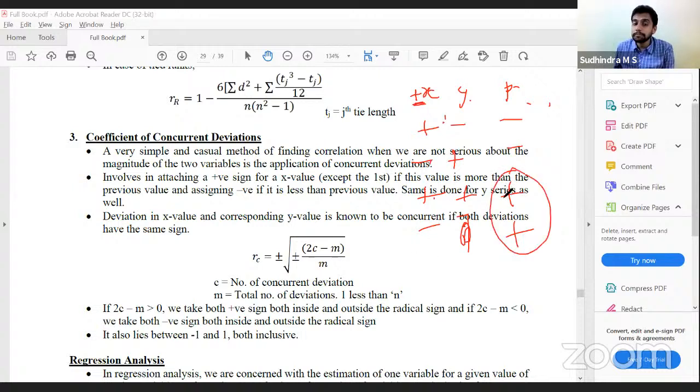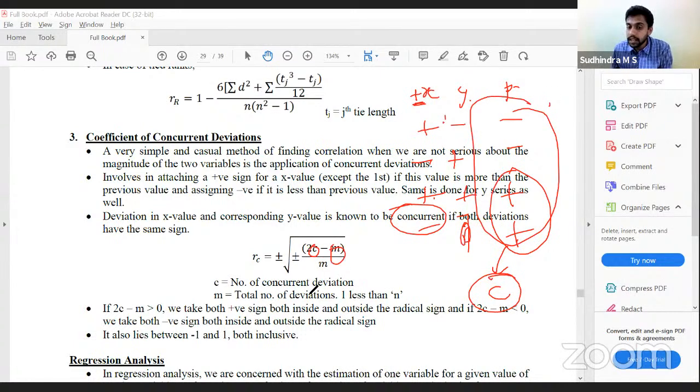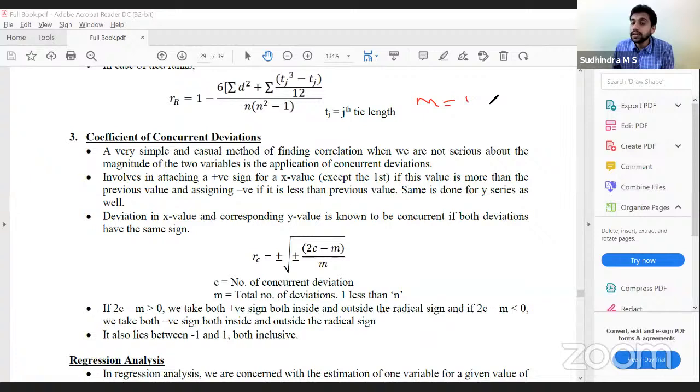These positive signs are called concurrent deviations. The deviations are concurrent to each other. Concurrent deviations we will denote as C. Total of the positive signs will be C. Total of all the deviations would be M. M will always be 1 less than N, because for the first value we will not have any deviation, no signs involved. So M is equal to N minus 1, and C is the total of all positive signs in the product column.